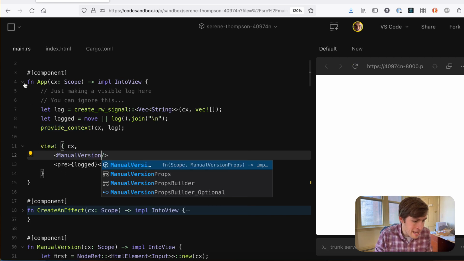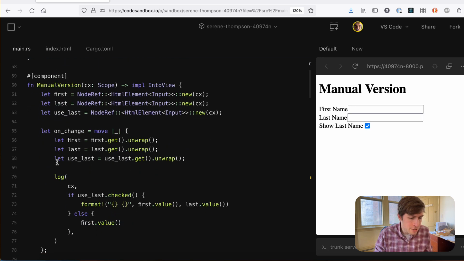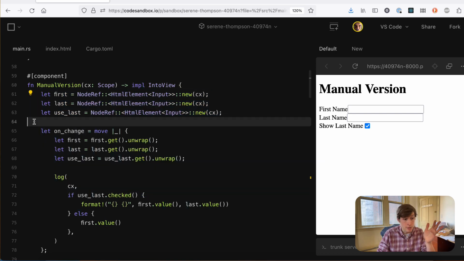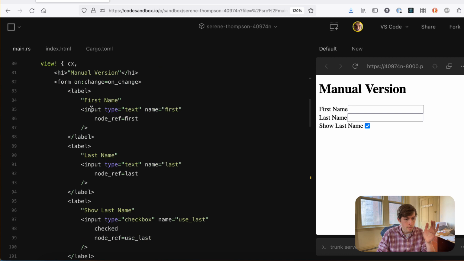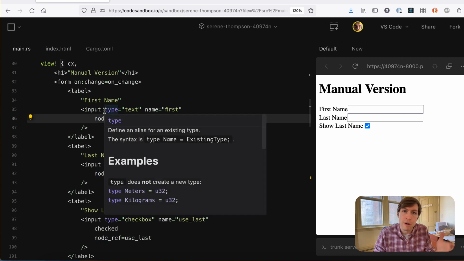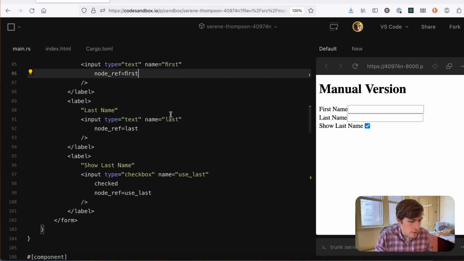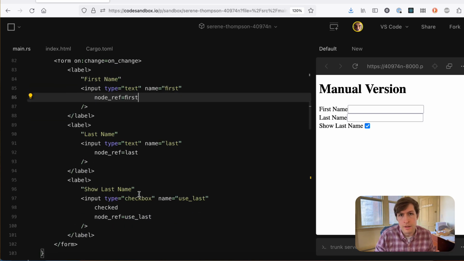So we're going to reload the page. We're going to swap in this manual version. Now you'll see this version's a little bit different. What I did here is I created node refs for the first name, last name, and used last name. Right, and we just assign those down here. So these are what we might call uncontrolled inputs, right? Where the browser controls the state of what's in here. We're not updating a signal and then passing it back through.